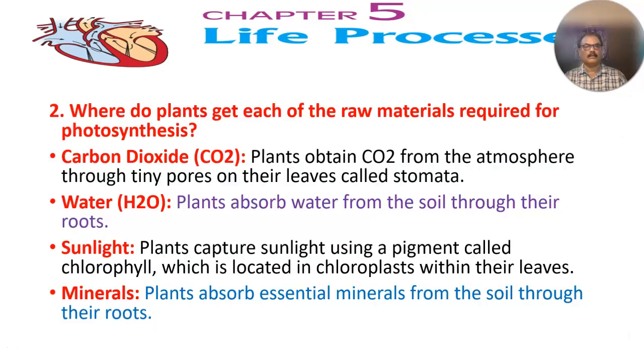2. Where do plants get each of the raw materials required for photosynthesis? Carbon dioxide, CO2. Plants obtain CO2 from the atmosphere through tiny pores on their leaves called stomata. Water, H2O. Plants absorb water from the soil through their roots. Sunlight. Plants capture sunlight using a pigment called chlorophyll, which is located in chloroplasts within their leaves. Minerals. Plants absorb essential minerals from the soil through their roots.